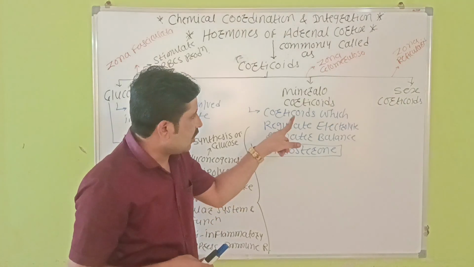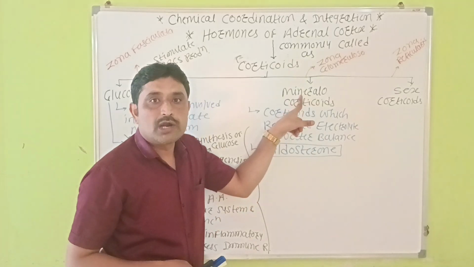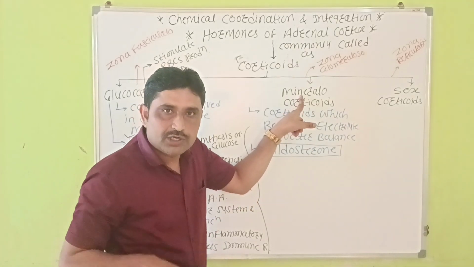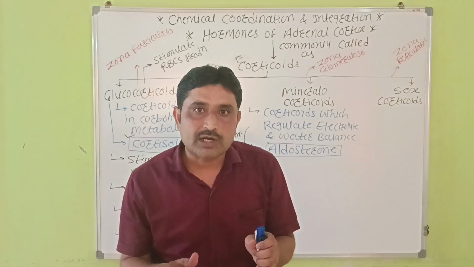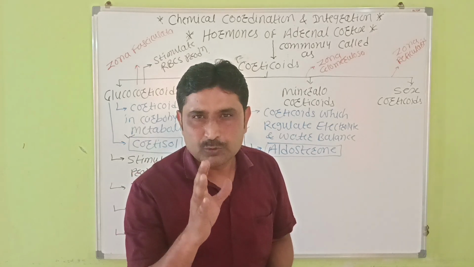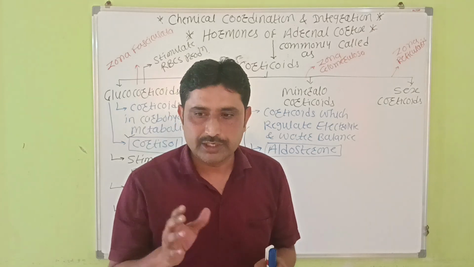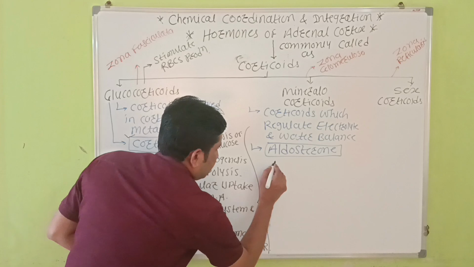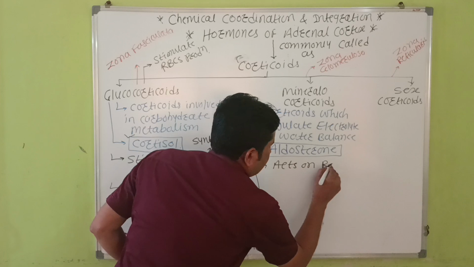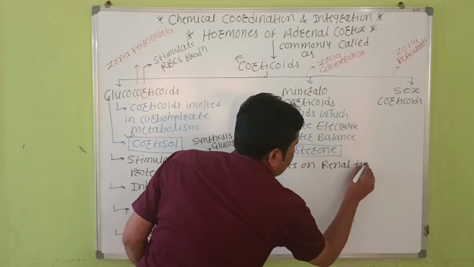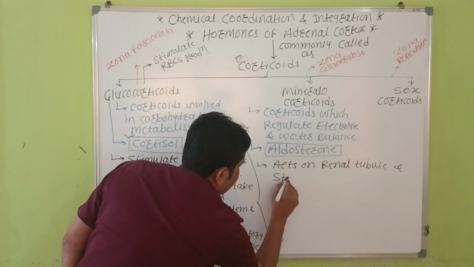The second one is the corticoids which regulate the electrolyte and water balance, जिसे कहते हैं mineralocorticoids, and the common mineralocorticoid in our body is aldosterone। तो aldosterone क्या करता है? Aldosterone acts on the renal tubule of the kidney। renal tubule जो है किडनी का पार्ट, and stimulates, क्या करता है?